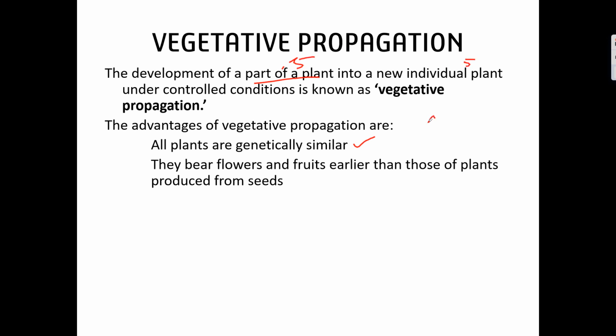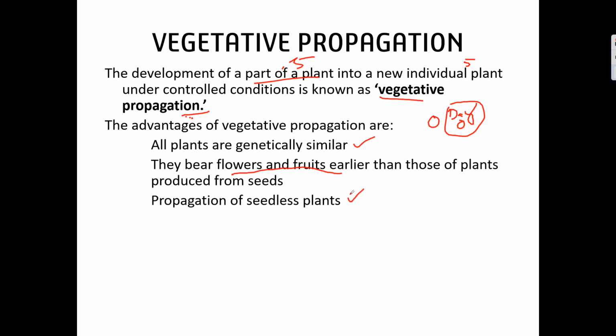But if you take a seed and grow it, it starts from day 0. Because of this difference, plants grown by vegetative propagation bear flowers and fruits very fast. And propagation of seedless plants: without any seeds, we are developing the plant.